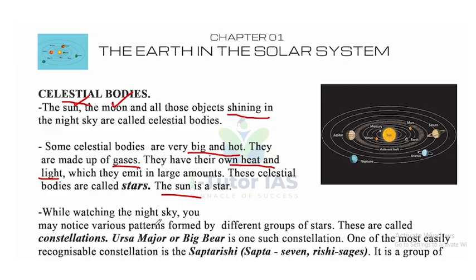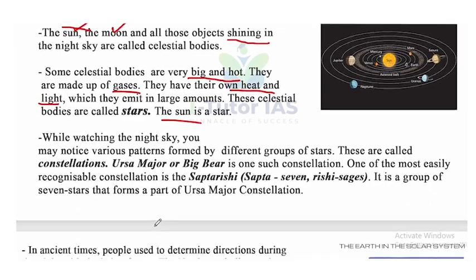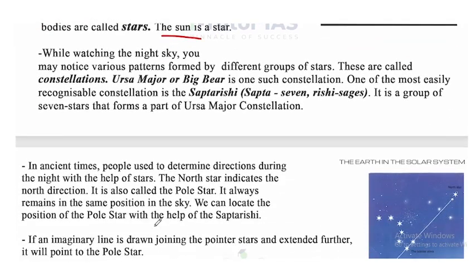While watching the night sky, you may notice various patterns formed by different groups of stars. These are called constellations. So the next one is constellation. Various patterns formed by different groups of stars are called constellations. An example of such a constellation is Ursa Major, or Big Bear.